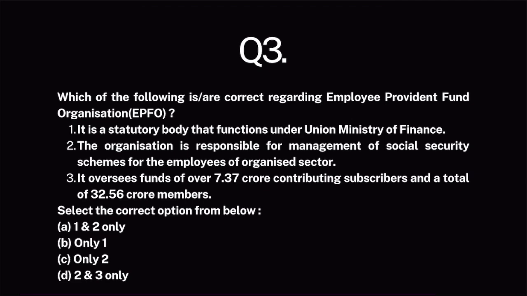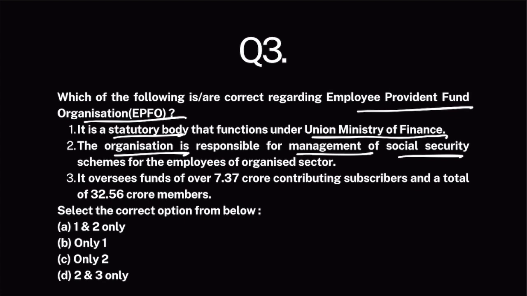Question number 3. Which of the following is correct regarding Employee Provident Fund organization? So it is a statutory body that functions under Union Ministry of Finance. Okay. The organization is responsible for management of social security schemes for the employees of organized sector. It oversees funds of over 7.37 crore contributing subscribers and a total of 32.56 crore members. Now look,